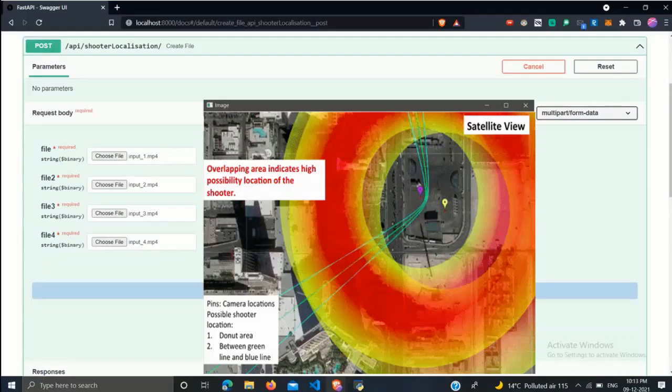The output for this model is going to be a pop-up window on a map, in which you can see that there are two things. One is the donut area and the second is the hyperbola. The donut area tells us the distance estimation of the shooter's location, whereas the hyperbola tells us the probable direction of our shooter.